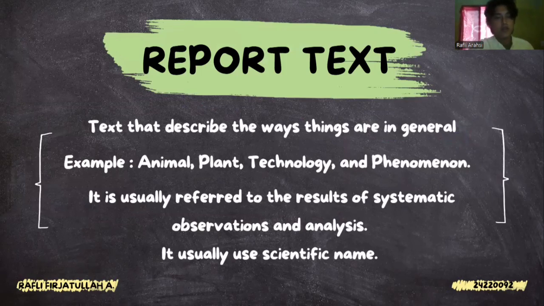So what is report text? Report text is text that describes the way things are in general, for example, animals, plants, technology, and phenomena. It usually refers to the result of systematic observation and analysis. And report text usually uses a scientific name.